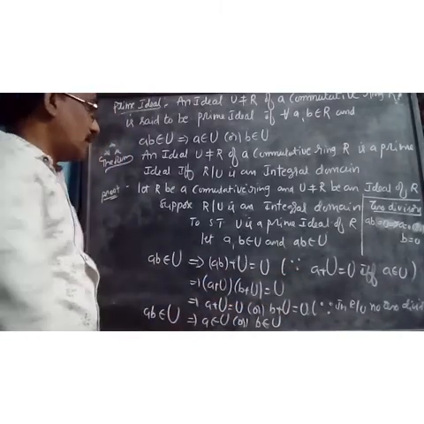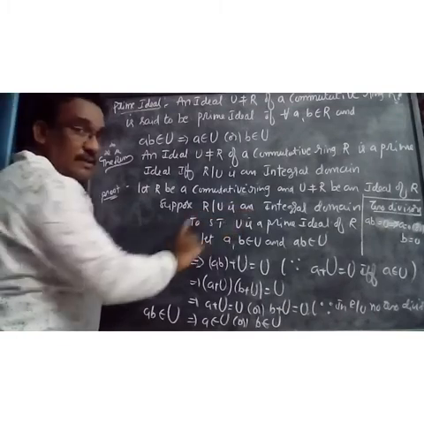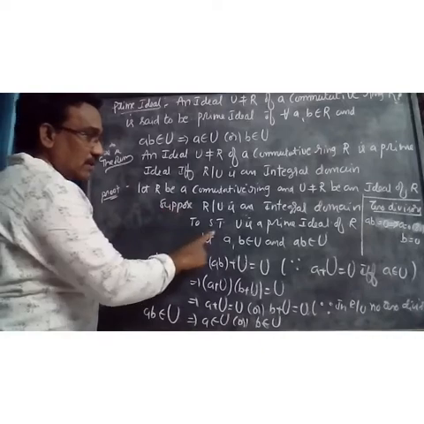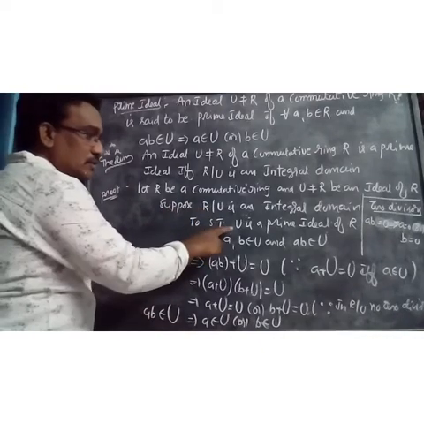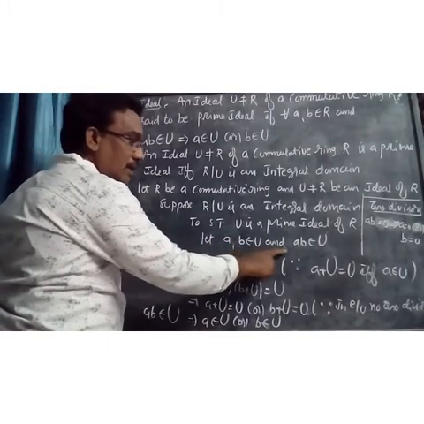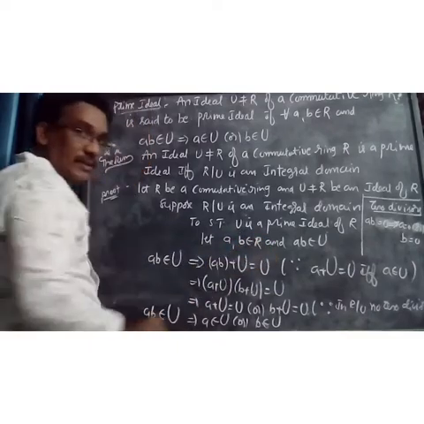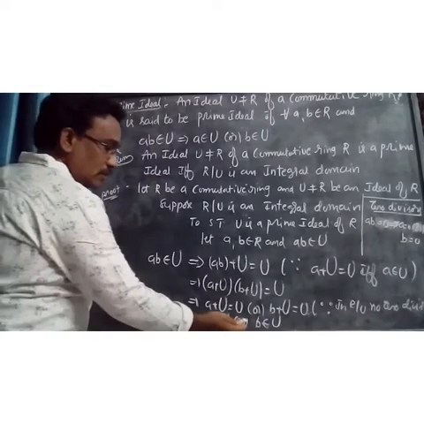You remember that. Okay. So what is the first part? We take R by U is an integral domain. Integral domain means a commutative ring without zero divisors. Now I show that U is a prime ideal. To show that U is a prime ideal, I take a, b belongs to R and ab belongs to U. I show that a belongs to U or b belongs to U.